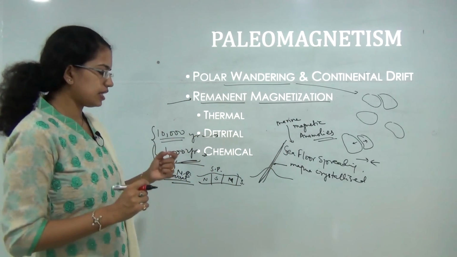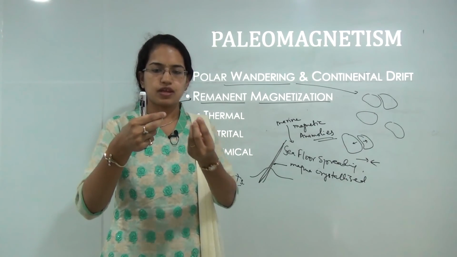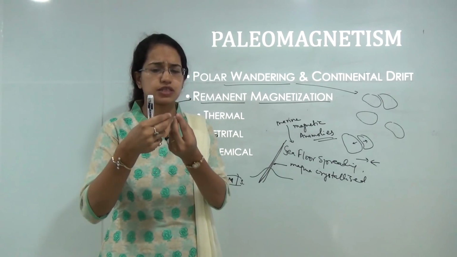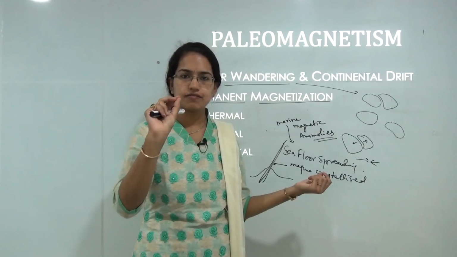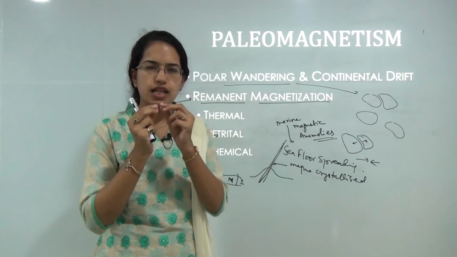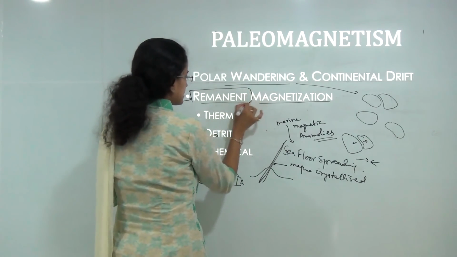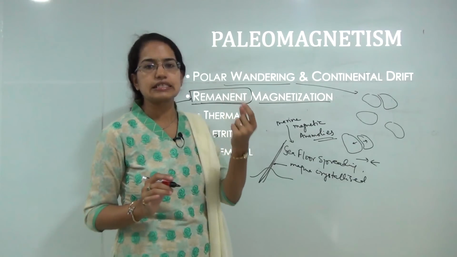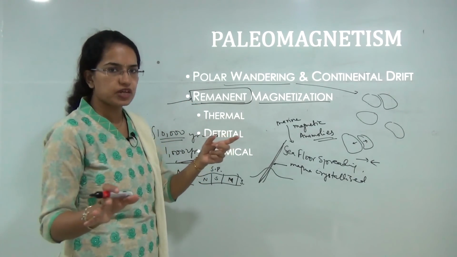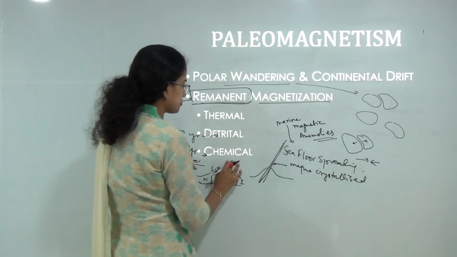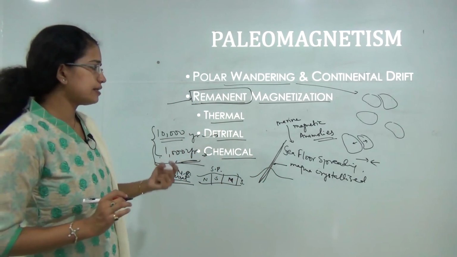Remnant magnetization means if I have brought a magnet close to an iron filling for some time, and after that I remove that magnet away, but that iron filling or that iron nail would still have some magnetic properties left on it, and that is what is remnant magnetization. So remnant magnetization is the leftover magnetic properties on the rocks even when the external magnetic field is removed, and these can be understood by three means: the thermal, the detrital and the chemical remnant magnetization.